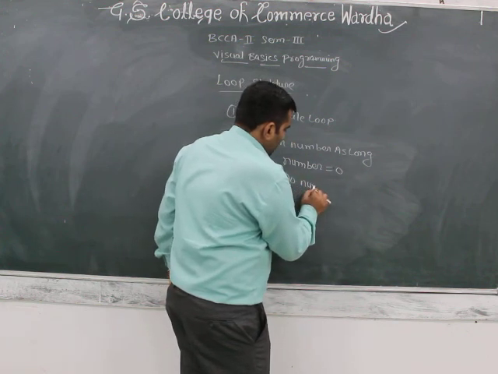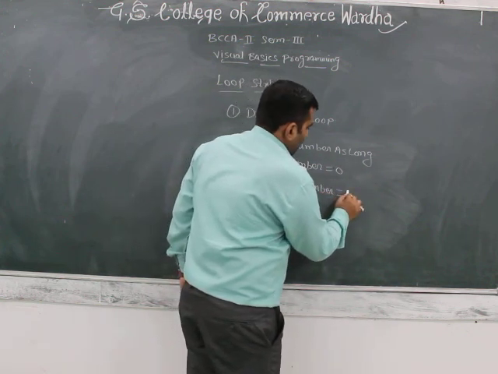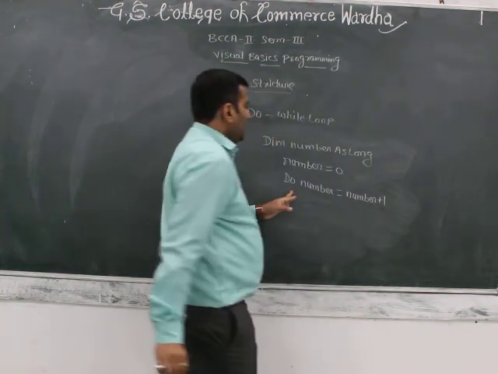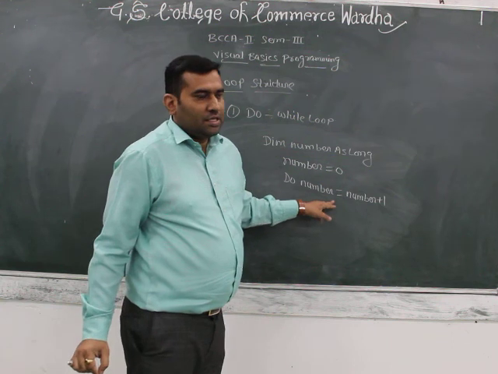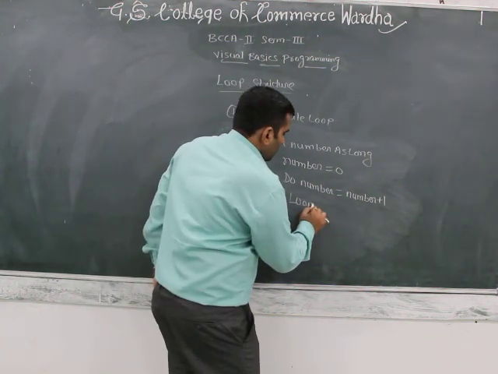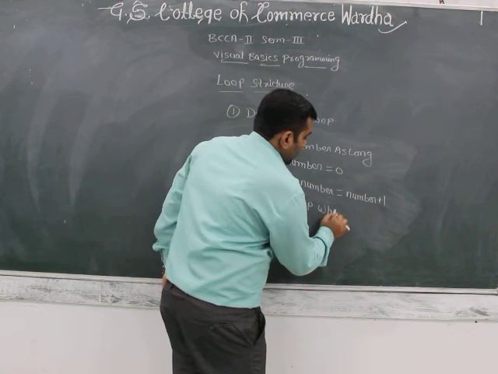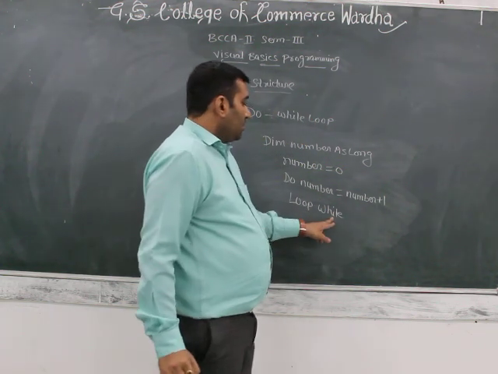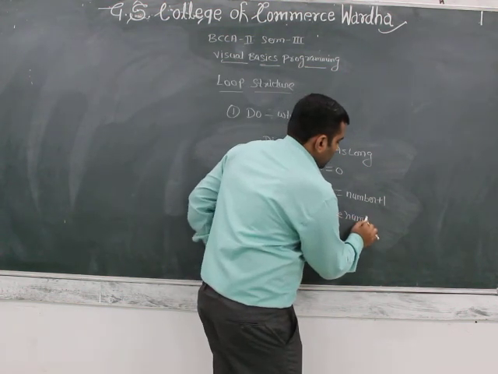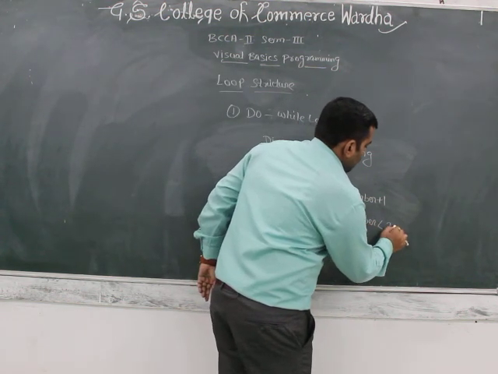Do, number equals number plus 1. Here, firstly write the statement, then write the condition. Do loop while loop. In the while, write the condition number is less than